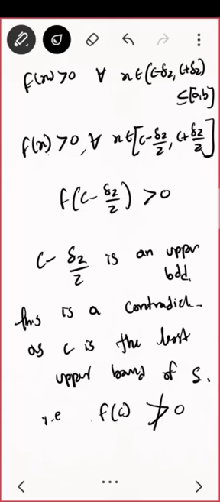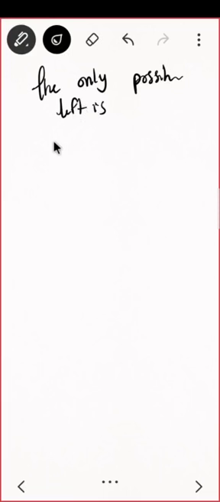So what is remaining now? The only possibility left is trichotomy. What does it say? Your function's value can be either positive, or negative, or it may be zero. So the only possibility is f of c is 0. Hence proved.